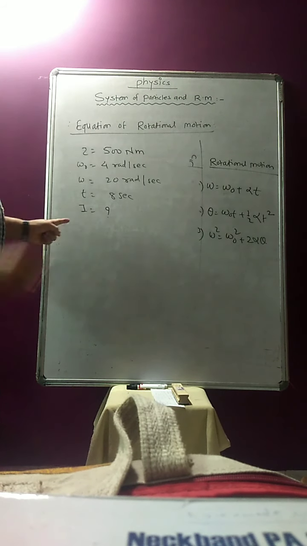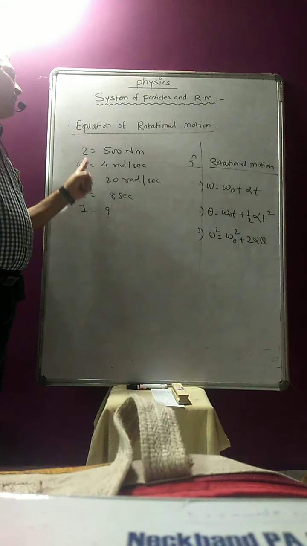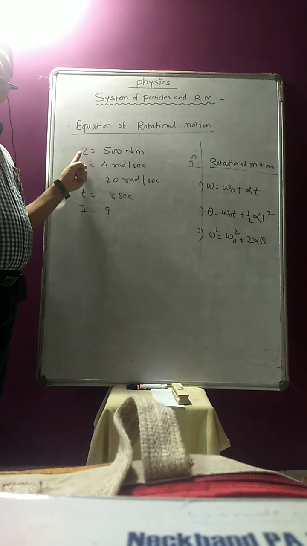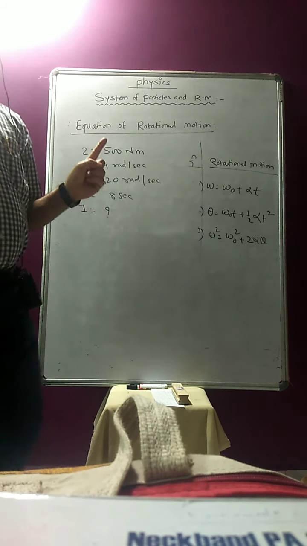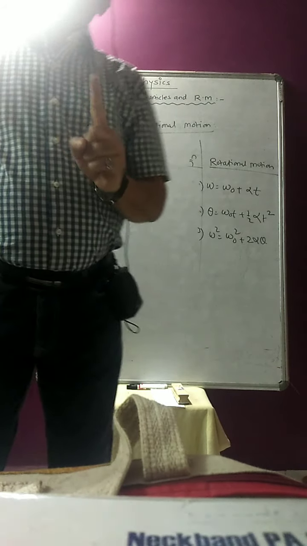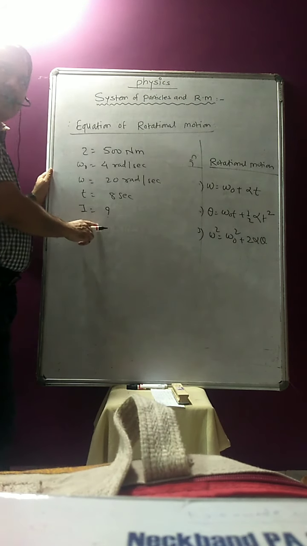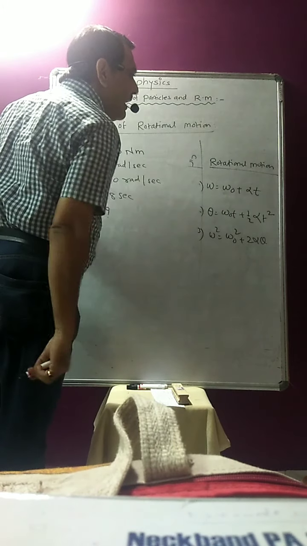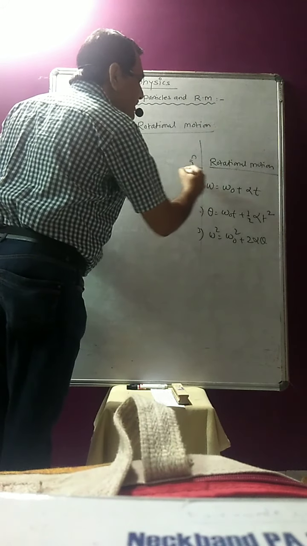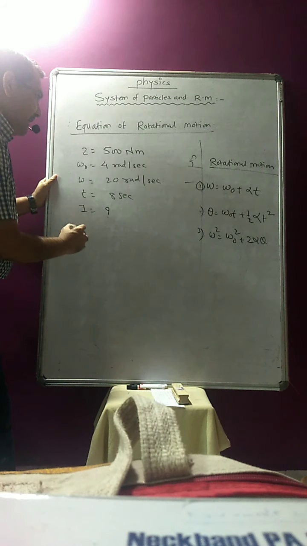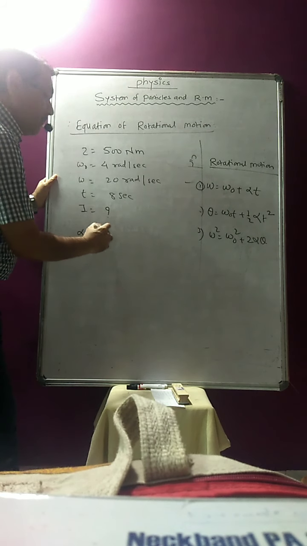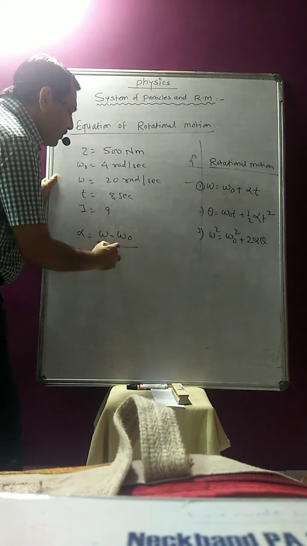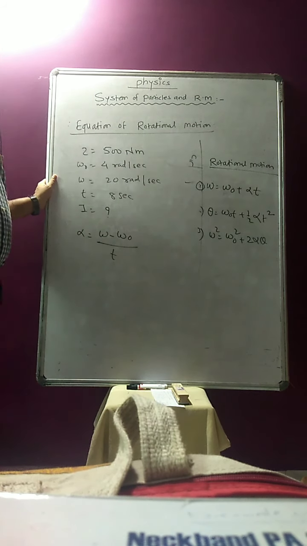Now you see here, if you want to find I and you have the torque tau, then there is a relation of tau and I. Torque is equal to I into alpha. If you want to find I, you need alpha. For that alpha, we use the first kinematic equation: alpha is equal to omega minus omega 0 upon t. So that is your alpha.